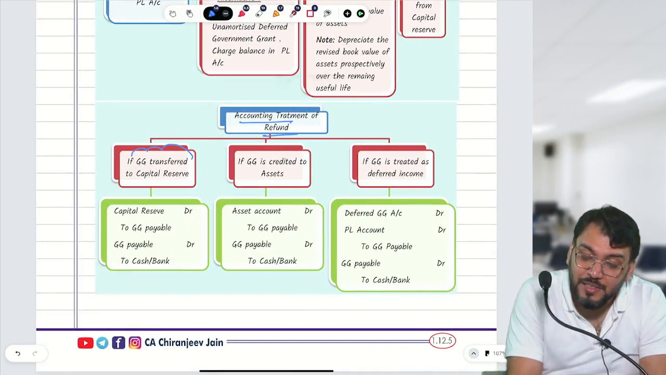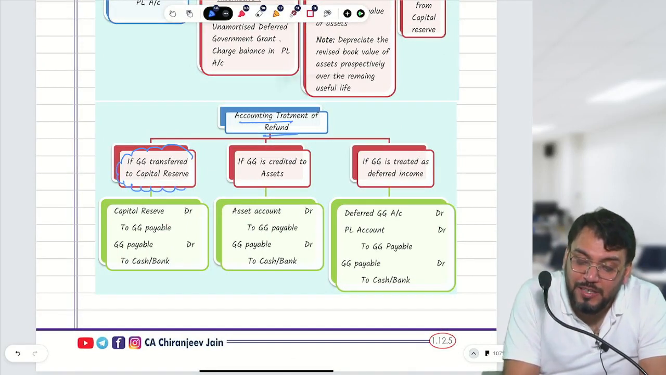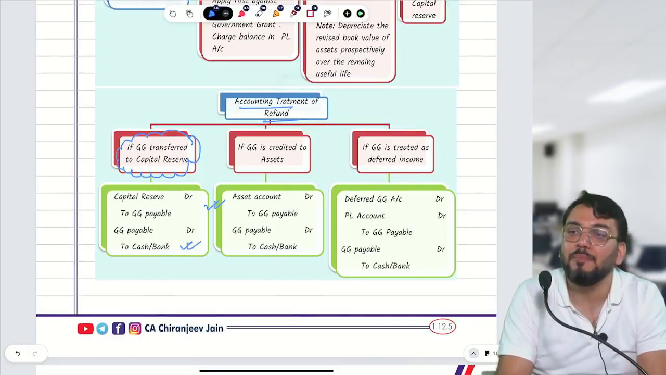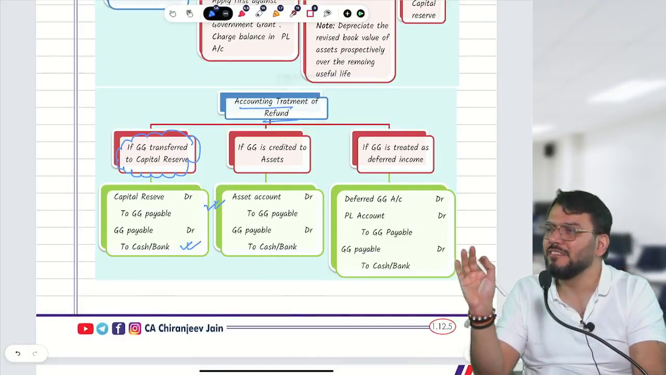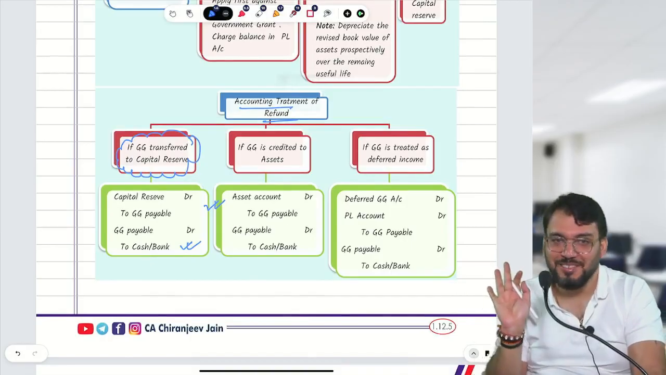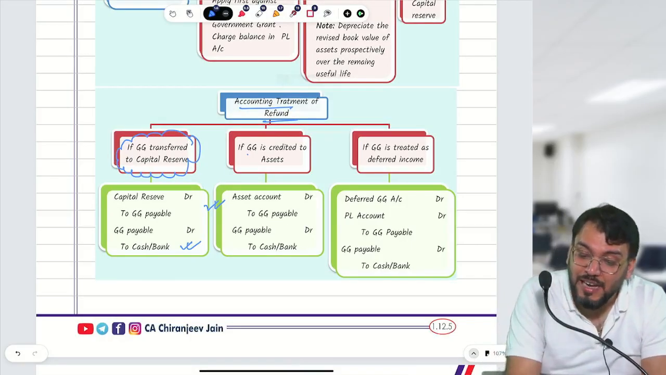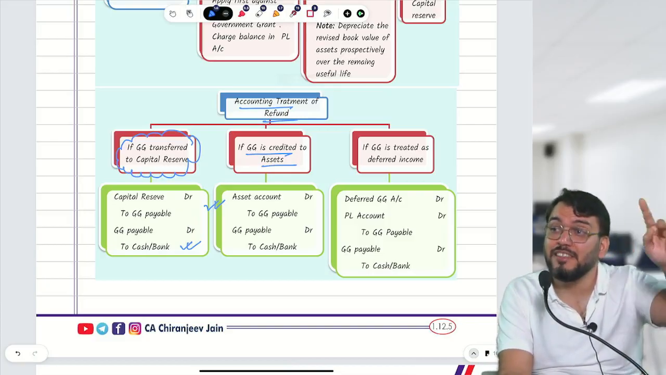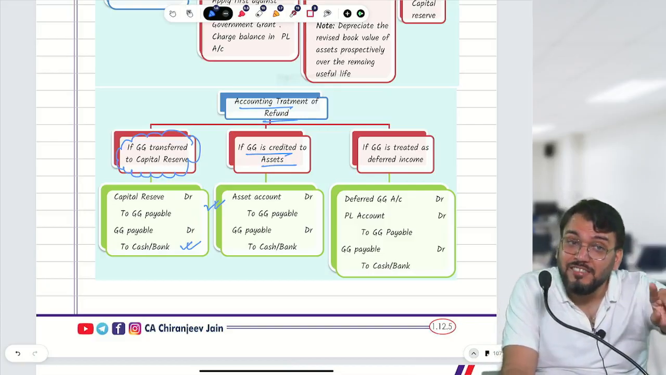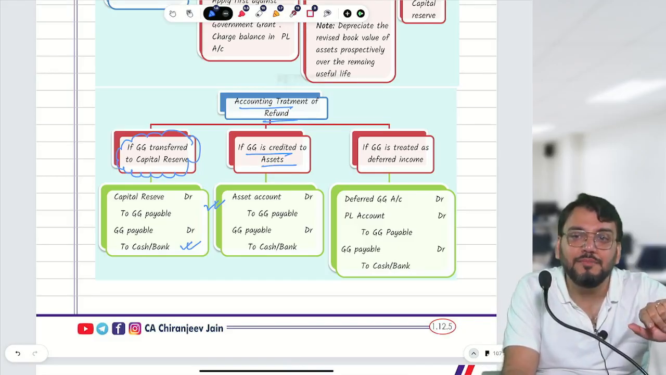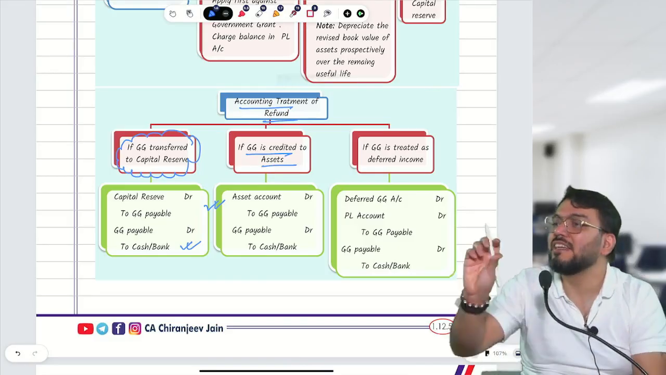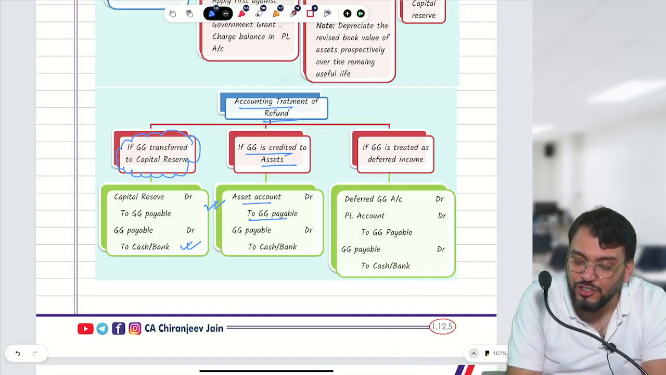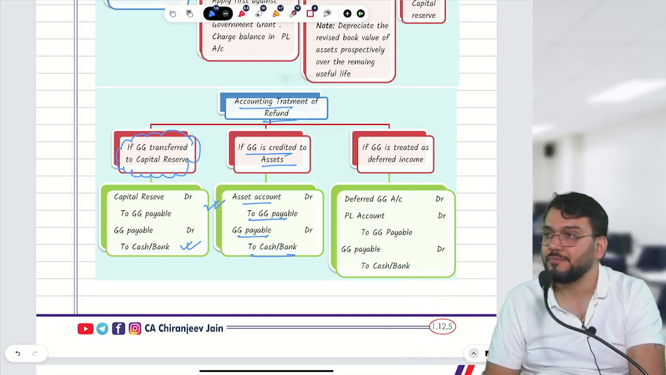If the grant was originally transferred to capital reserve, then what is your journal entry? Capital reserve to GG payable and then GG payable to cash or bank. GG means government grant. If the government grant is initially credited to the depreciable asset, second option, then what do you debit? Asset account. So asset account debit to GG payable to cash or bank.